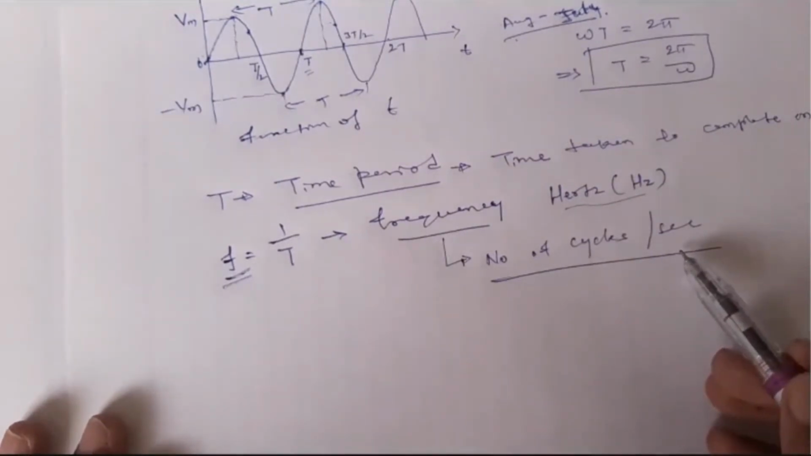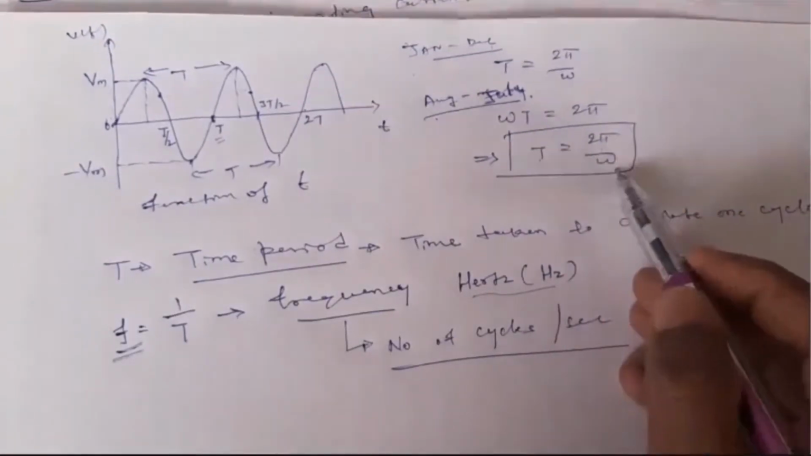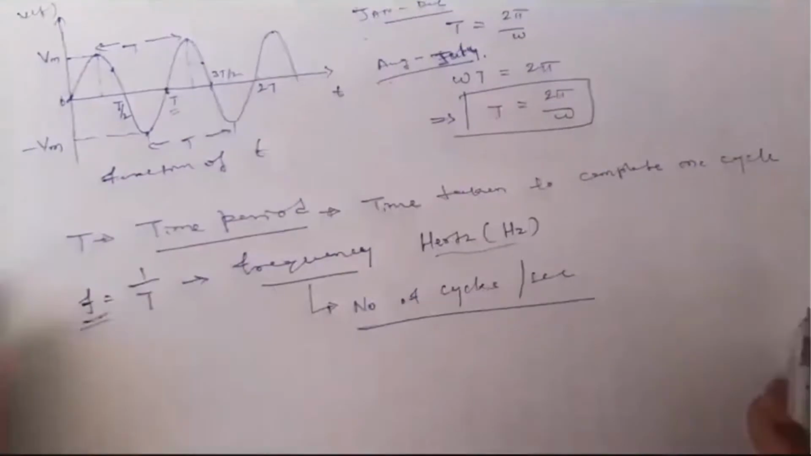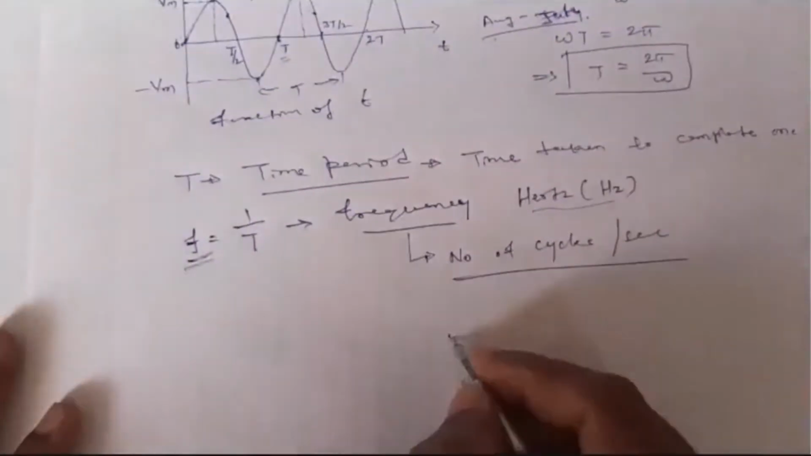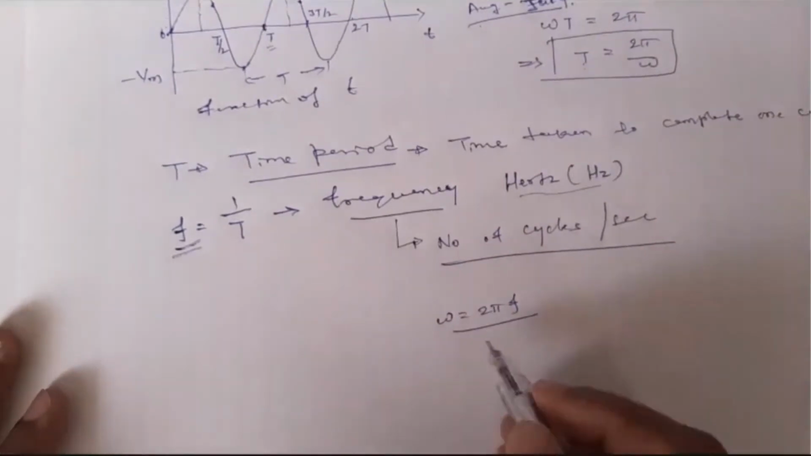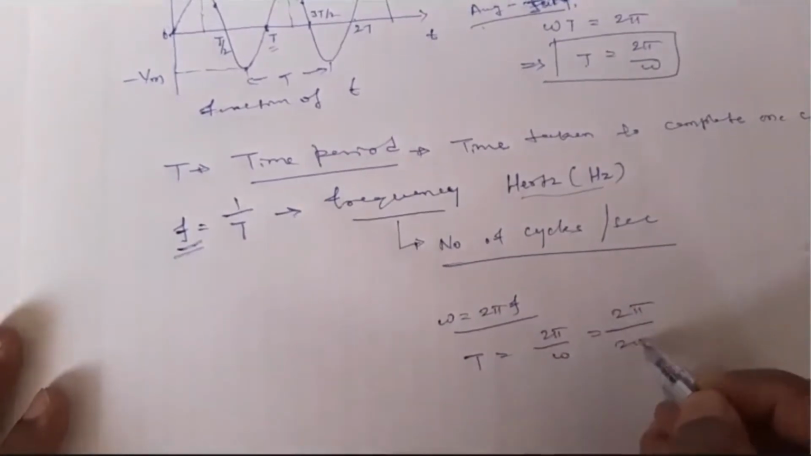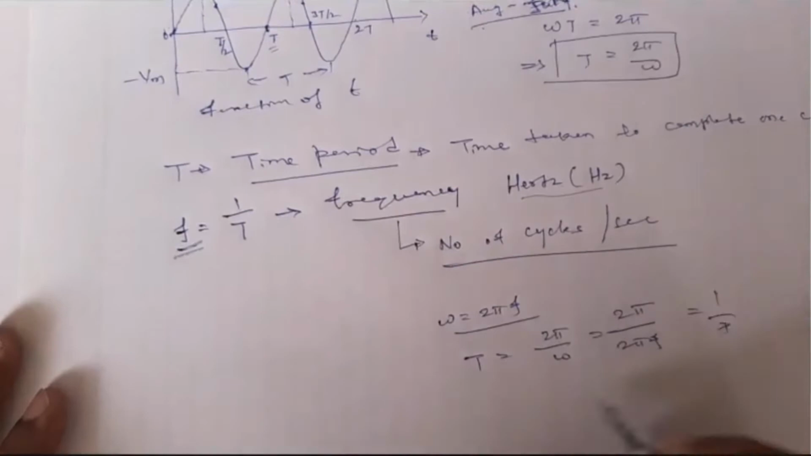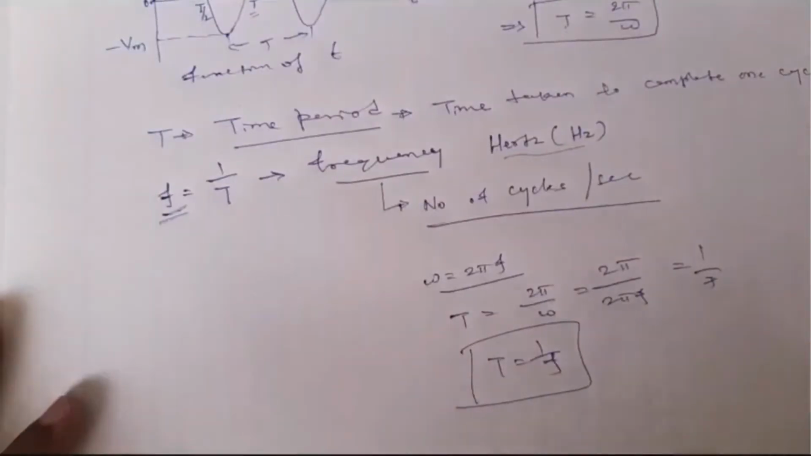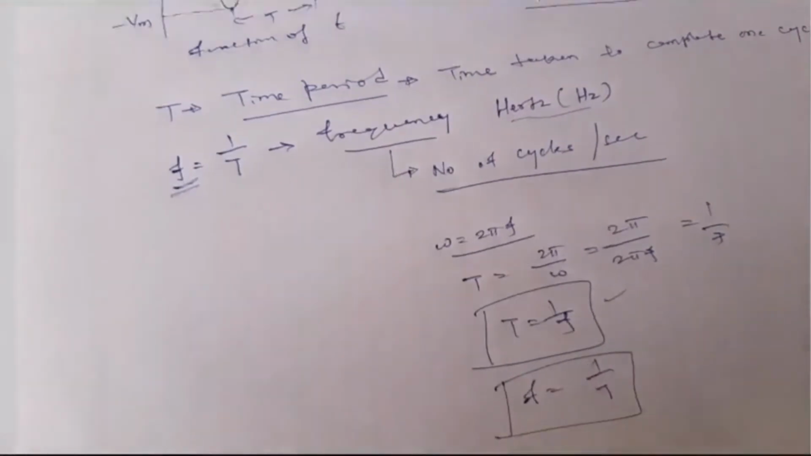Okay, so the relation between omega and T is T equal to 2 pi by omega. And omega is actually 2 pi f. Omega is equal to 2 pi f. So T is equal to 2 pi by omega, which is nothing but 2 pi by 2 pi f, which is nothing but 1 by f. T is equal to 1 by f, the reciprocal of frequency, or f is equal to 1 by T.